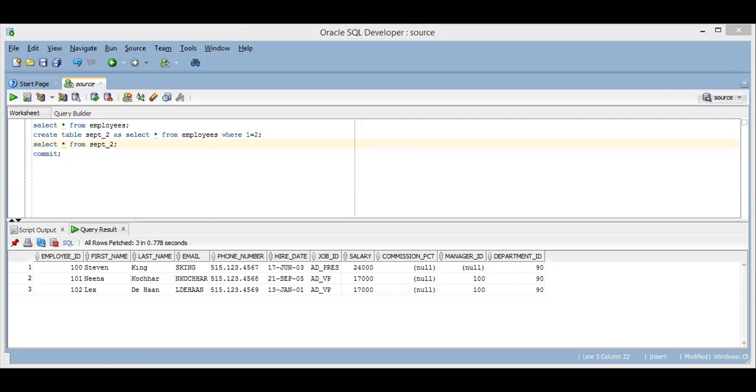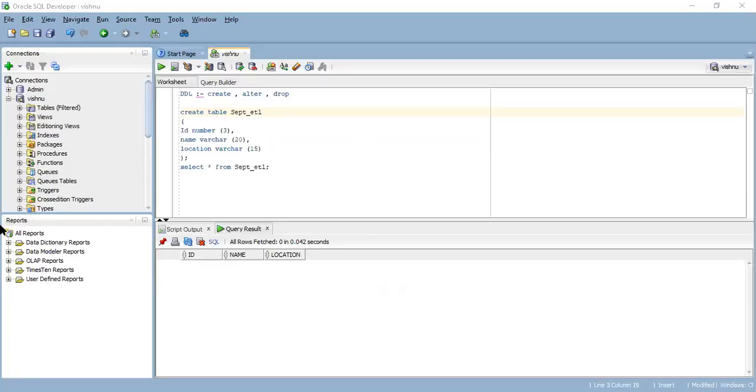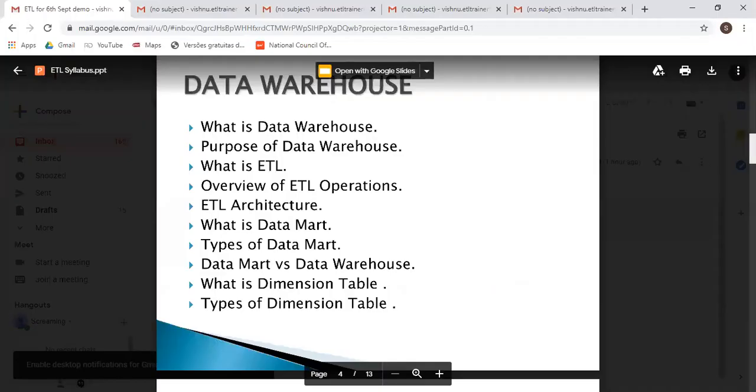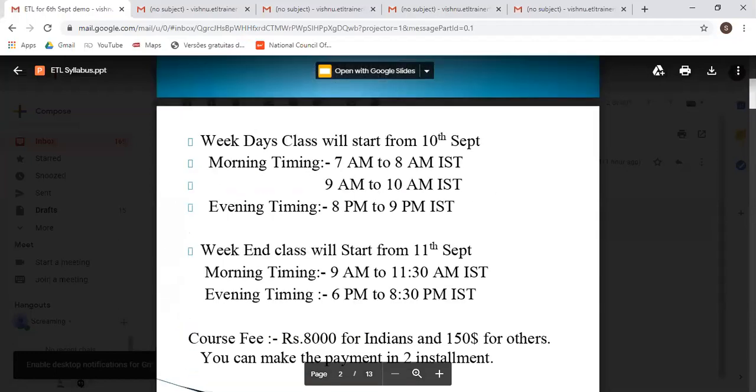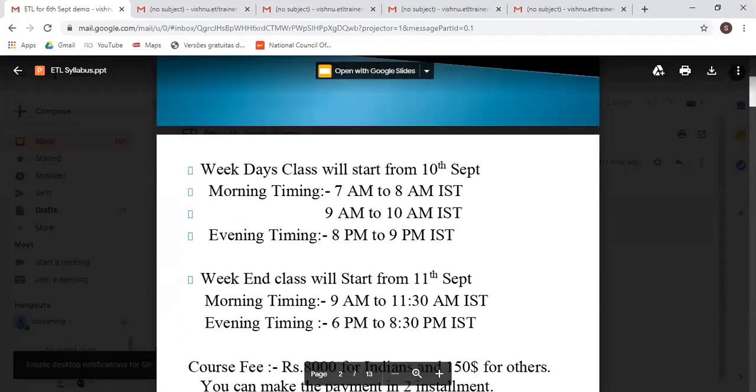Yes. So if you guys have any question, then you guys can ask, related to subject, related to topic, related to anything. These are all the syllabus which we are going to see in the classes.